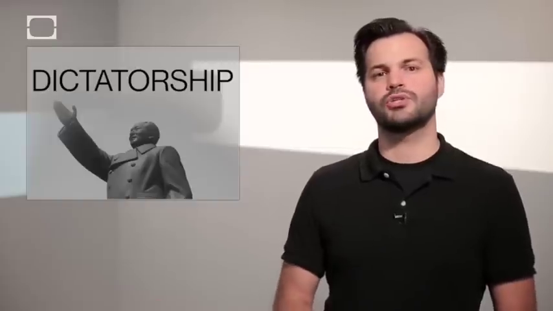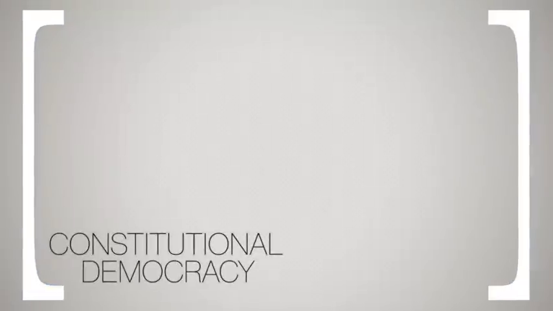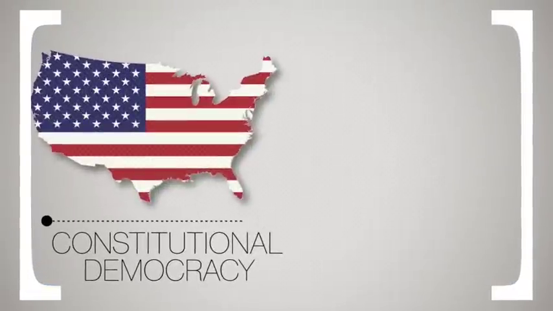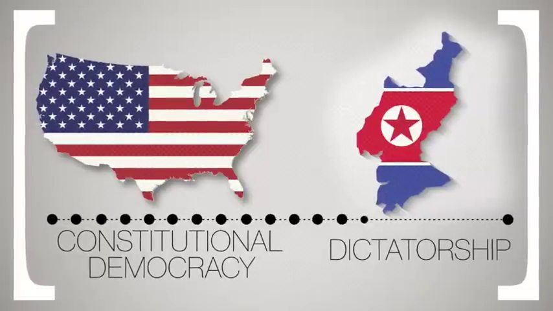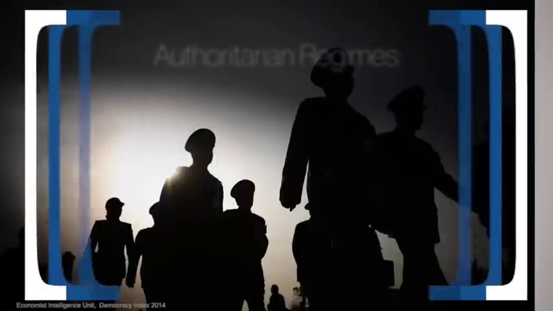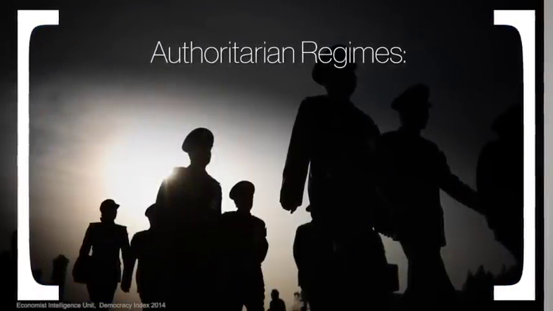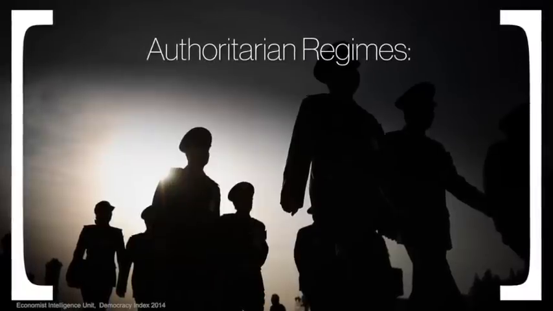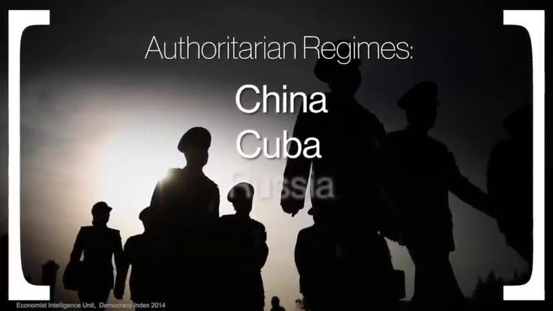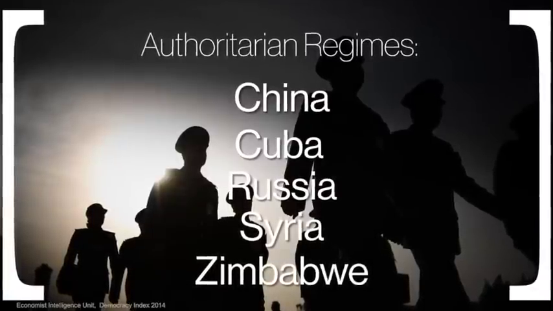How many of these dictatorships exist in the world? It's hard to say. The majority of national governments operate on a spectrum between constitutional democracies like the United States and complete dictatorships like North Korea. There are many nations that fall in between. However, the Economist Intelligence Unit estimates that as of 2014, 52 countries are ruled by authoritarian regimes. Places like China, Cuba, Russia, Syria, and Zimbabwe are on this list, and there are many more.